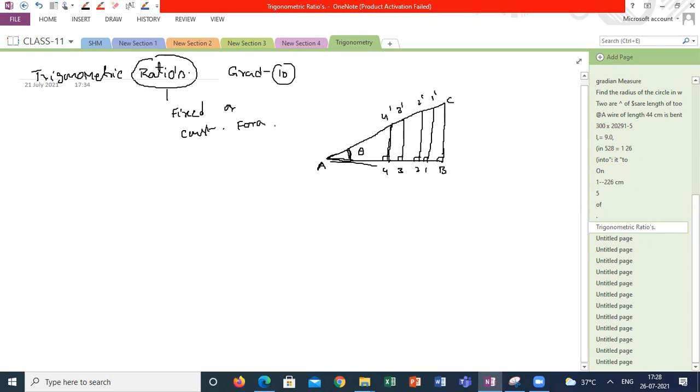for a common angle. That means even if I am taking two triangles separately, if the angle is the same, theta is equal to theta degrees here, and here also theta is equal to theta degrees. This is called the opposite side, which is opposite to the angle, and the side adjacent to the angle is called the adjacent side. The side opposite to the right angle is called the hypotenuse. That is the basic definition of a right angle triangle. The opposite and adjacent sides are called the legs of the right angle triangle.